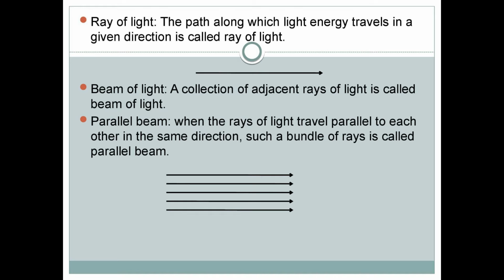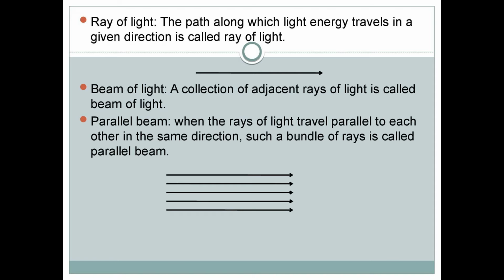Next topic is ray of light. The path along which light energy travels in a given direction is called a ray of light. So it is a representation of the path through which the light goes, simply designated as a ray of light. And beam of light means a collection of adjacent rays of light. A collection of adjacent rays of light is called a beam of light.